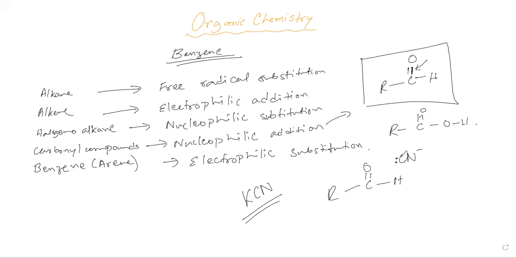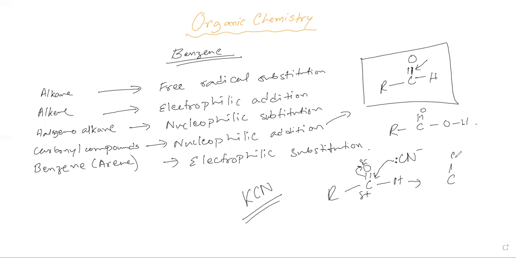Now this cyanide ion is going to simply attack this carbon. When it attacks, the electrons of this bond move towards the oxygen, making oxygen partially negative and carbon partially positive.